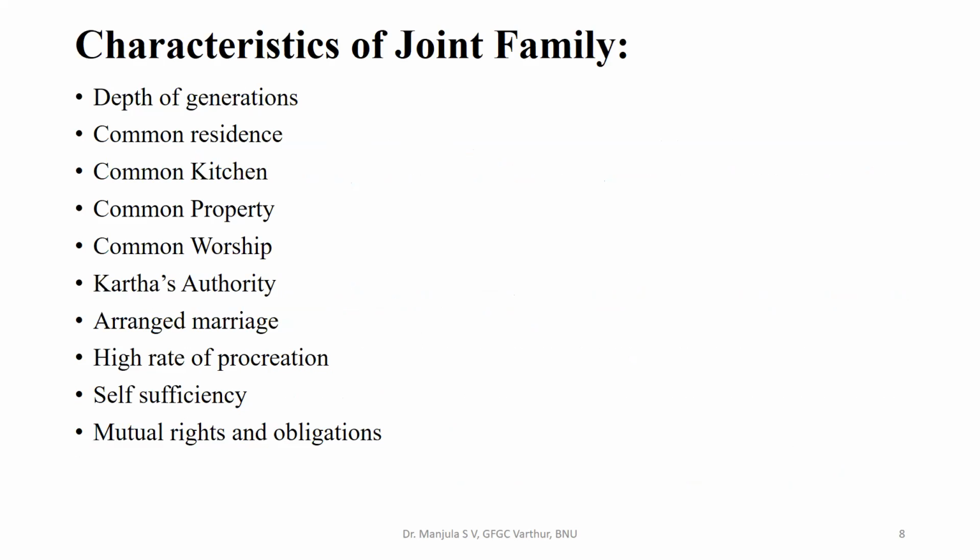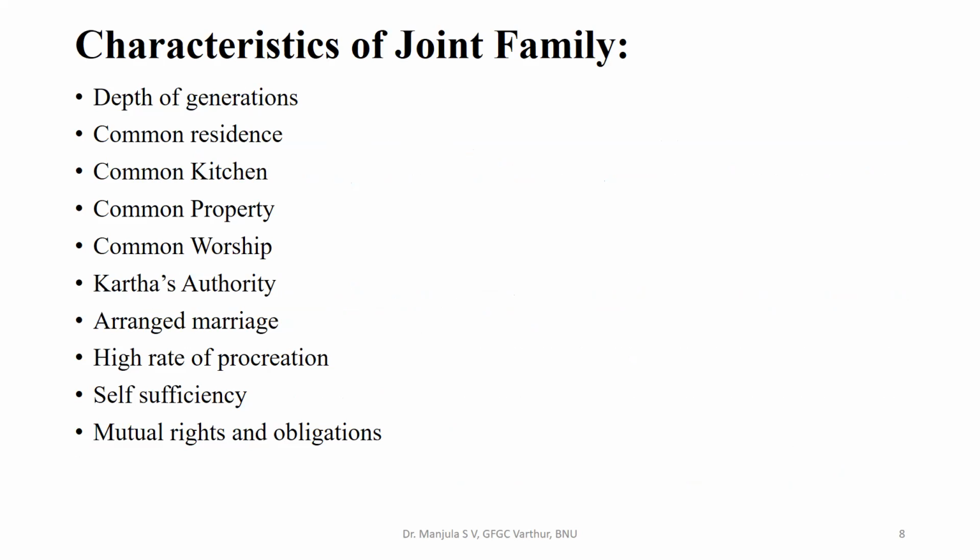Now, let us look into the characteristics of joint family. Here we can see the depth of generation. Depth of generation is nothing but at least three generations of people, which might include more than 20 people, living together in a home. We can call it a joint family.